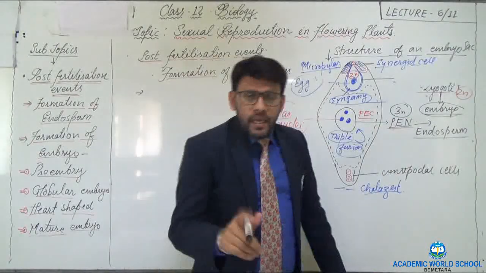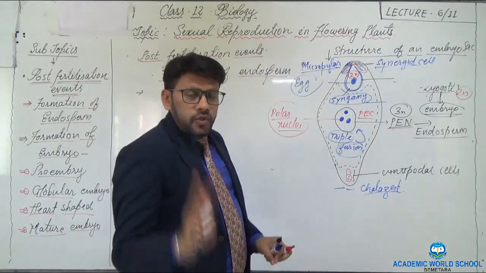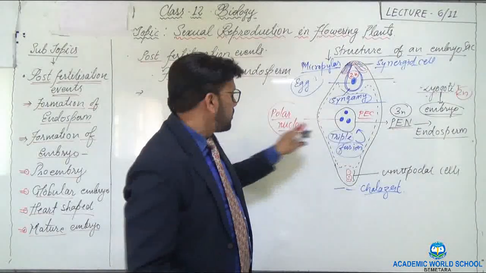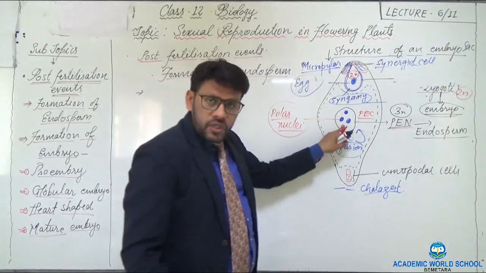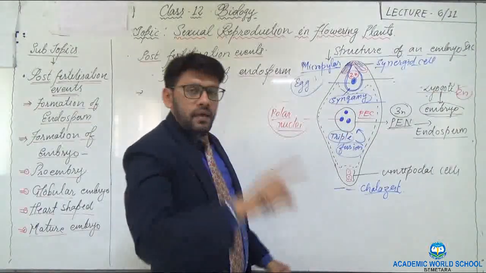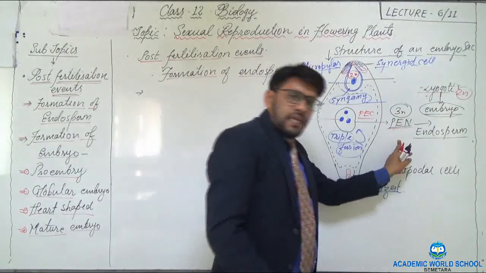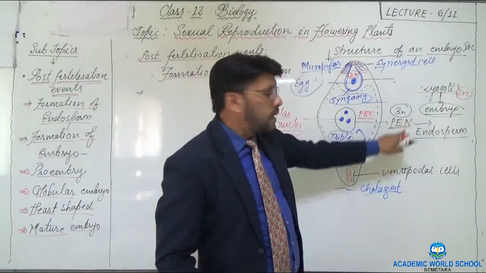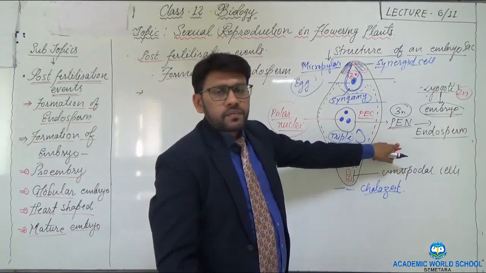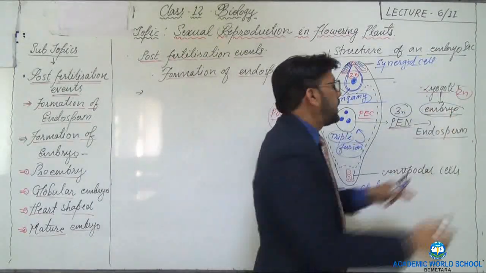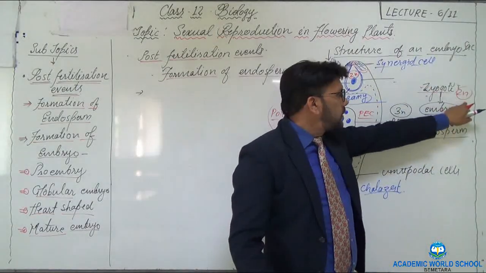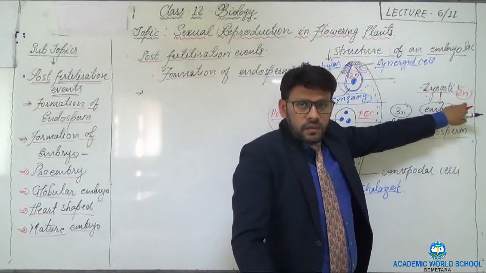Why triploid? Because there are 3 nuclei which get fused with each other at the time of triple fusion. So 3 nuclei are involved, that's why we call it triple fusion, and the ploidy of this cell remains triploid. In case of zygote, it is diploid. That's why we write here 2N.